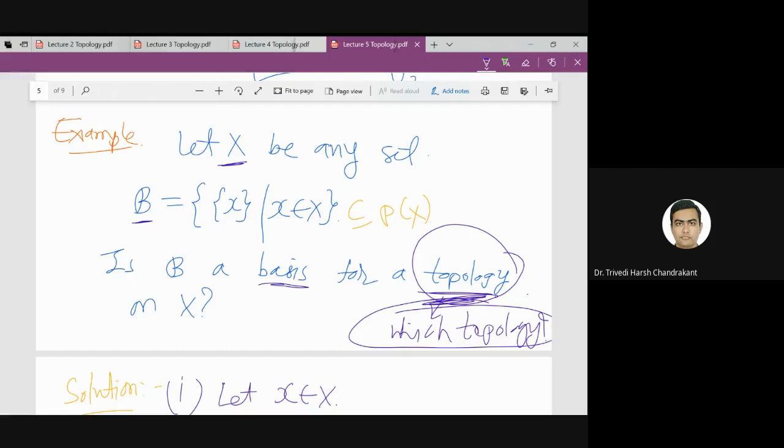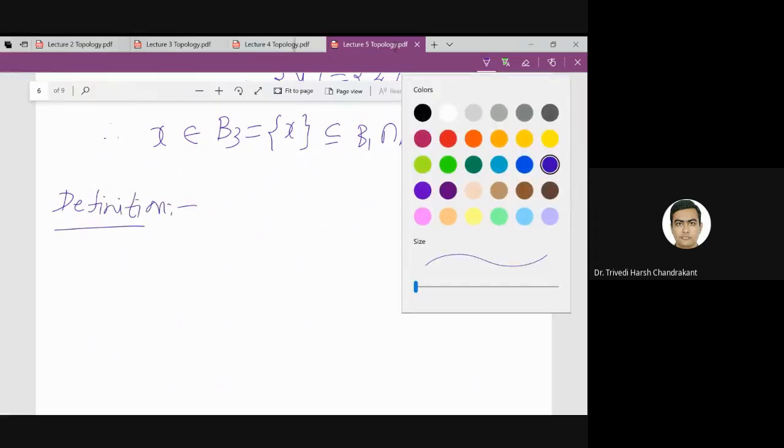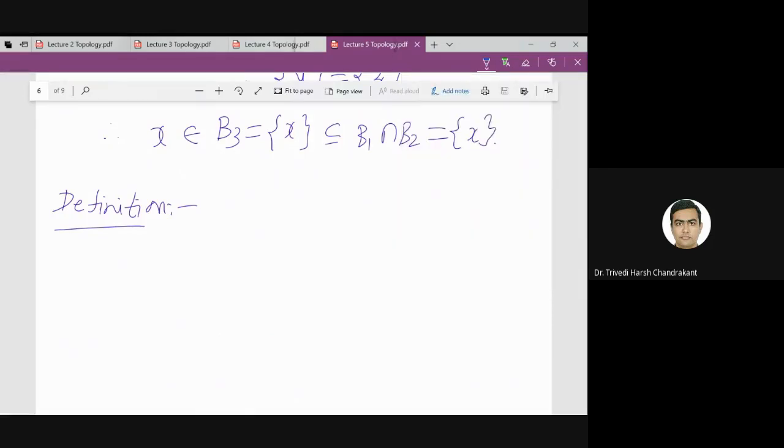So what is this question? The question is that if I know B is a basis of X, then for this B, what is tau? For this B, what is tau? So let us go to the next definition. That will give us the definition of the topology.